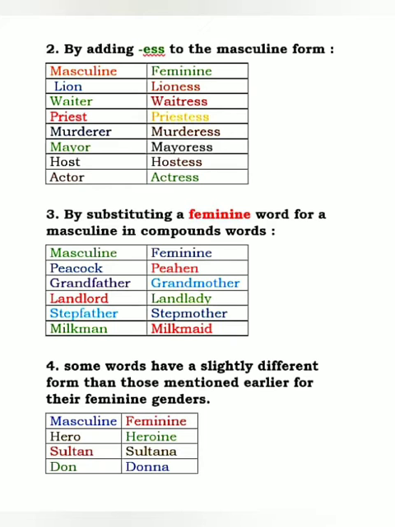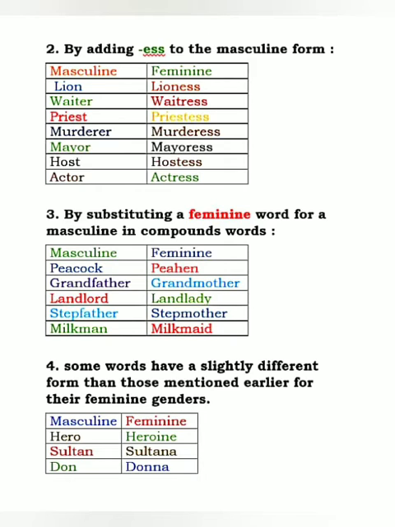Now come to the fourth one. Some words have a slightly different form than those mentioned earlier for their feminine genders. These are some words which are different from the above mentioned rules. Masculine is hero, feminine is heroine.